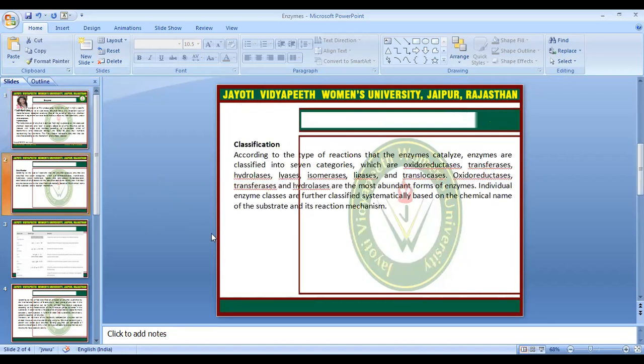If we talk about the classification, according to the type of reactions that the enzymes catalyze, enzymes are classified into seven categories, which are oxidoreductase, transferase, hydrolase, lyase, isomerase, ligase, and translocase. Oxidoreductase, transferase, and hydrolase are the most abundant forms of enzymes. Individual enzyme classes are further classified systematically based on the chemical name of the substrate and its reaction mechanism.